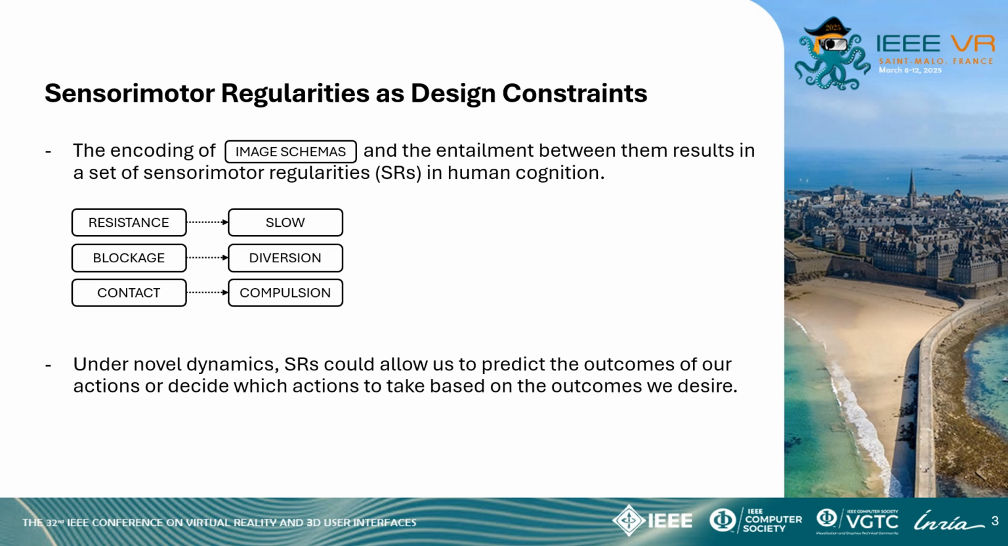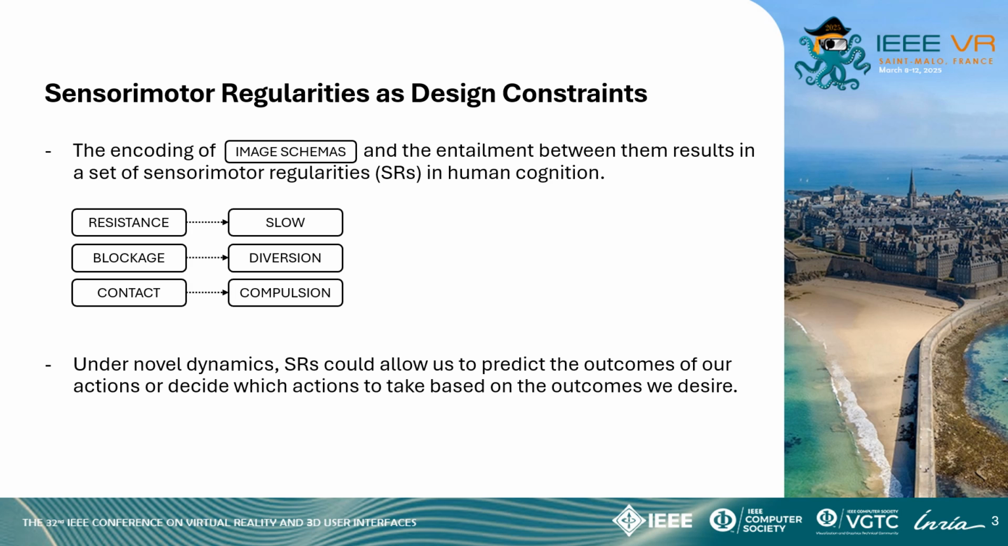One promising candidate for such design constraints is the concept of sensorimotor regularities, which we define as image schemas and how they relate to each other. Since early infancy, humans develop a set of abstract cognitive patterns, in other words, image schemas, from repeated sensorimotor experiences. For example, we learn the image schema slow by actively moving or observing the movements of others.